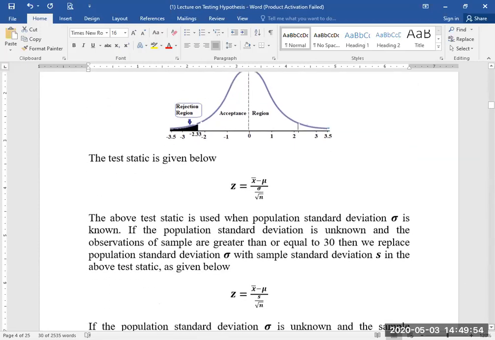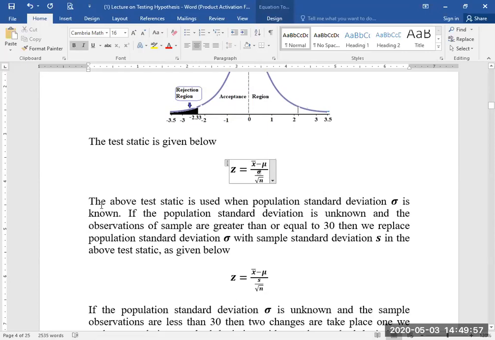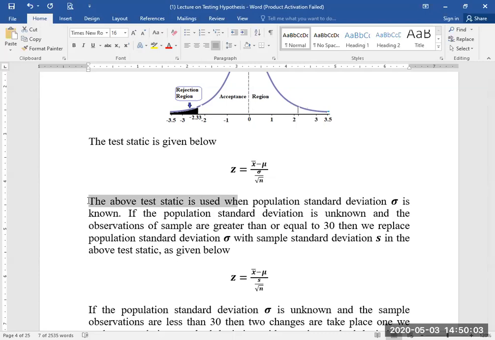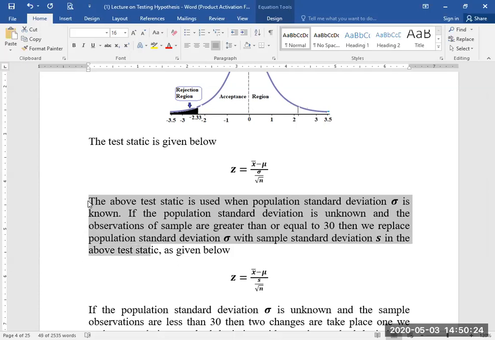For this test statistic, students, I am writing in this paragraph. The above test statistic is used when the population standard deviation sigma is known. If the population standard deviation is unknown and the observations of the sample are greater than or equal to 30, we replace the population standard deviation sigma with the sample standard deviation s in the above test statistic as given below.